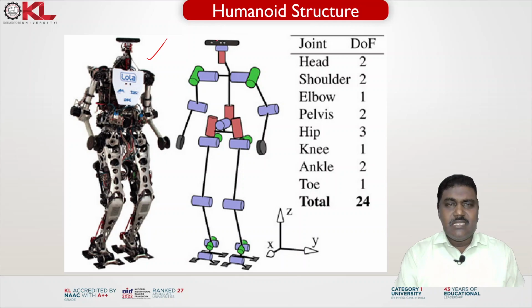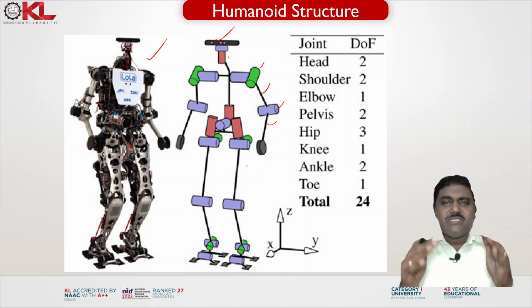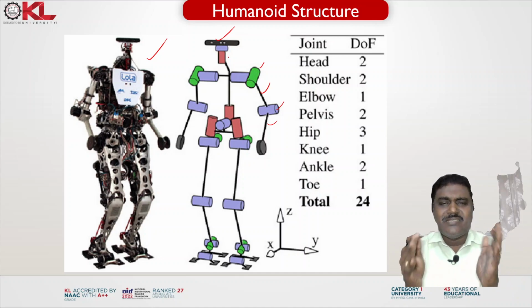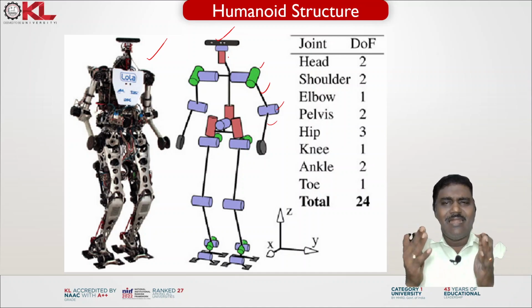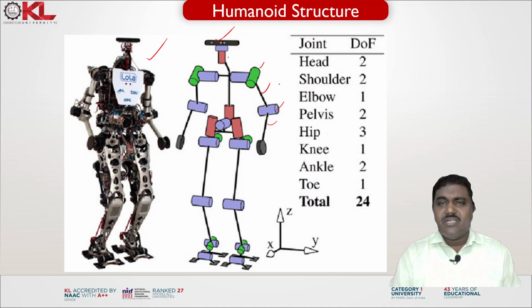Now let us see the line diagram of the humanoid. Each one here is representing joints and links. Now we can see that a specific humanoid structure involves a lot of joints and links. And here it mentions joint and degree of freedom.